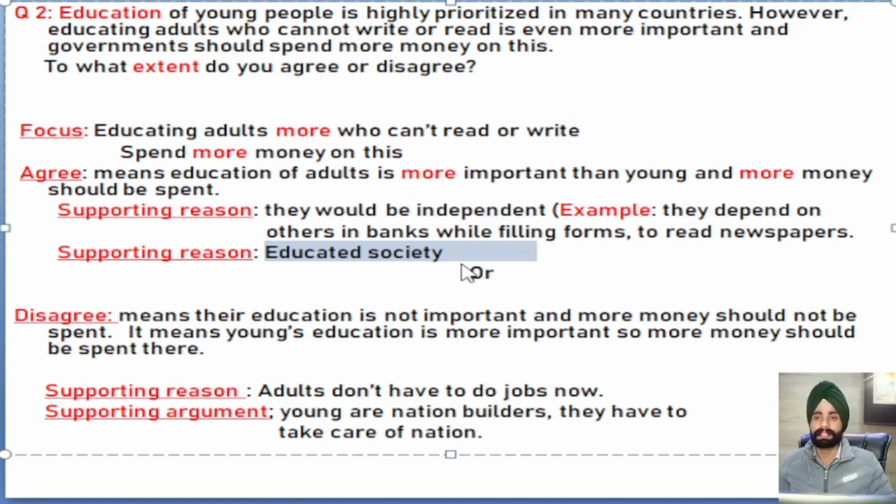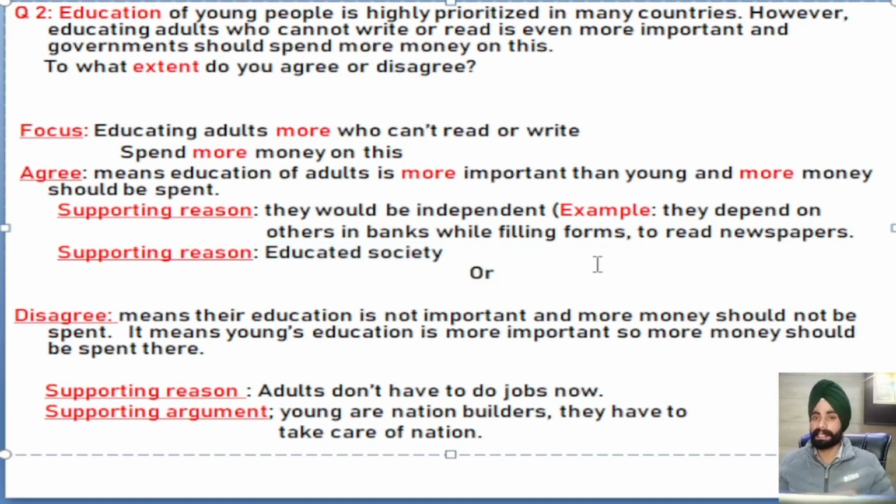My parents are not that much educated that they could tell us what we have to do in our education. They were just educated enough to complete their daily tasks. This is my example, and I can say that many of the parents or our grandparents were not educated. So if we educate these adult parents or our adult people, in this way, we can create an educated society.